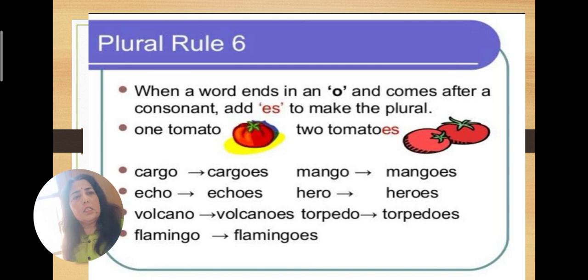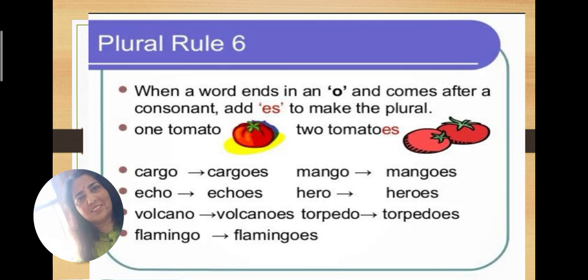The next one, the words which are ending in O. Okay, when the word ends in O and comes after a consonant, not a vowel, but a consonant, then we add ES to make its plural. For example, one tomato. So just before that O, T is there. So T is a consonant. So in that case, we are adding ES. So examples you can see, hero, heroes, mango, mangoes, torpedo, torpedoes, flamingo, flamingos, volcano, volcanoes, echo, echoes, cargo, cargos.